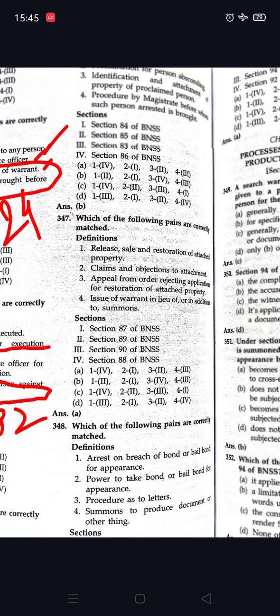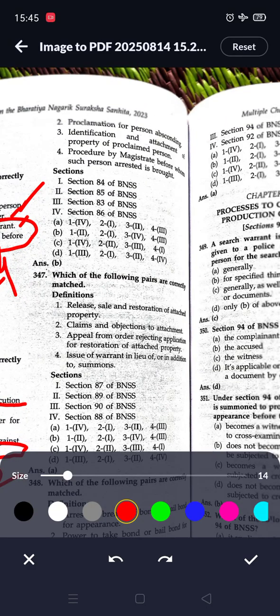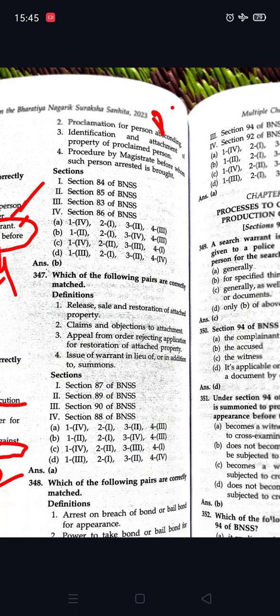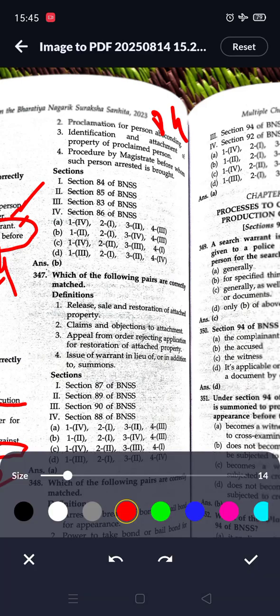Proclamation of a person absconding is given in 84. Identification and attachment of property of a proclaimed person is given in 86. Procedure by magistrate before whom such person is arrested is given in 85.